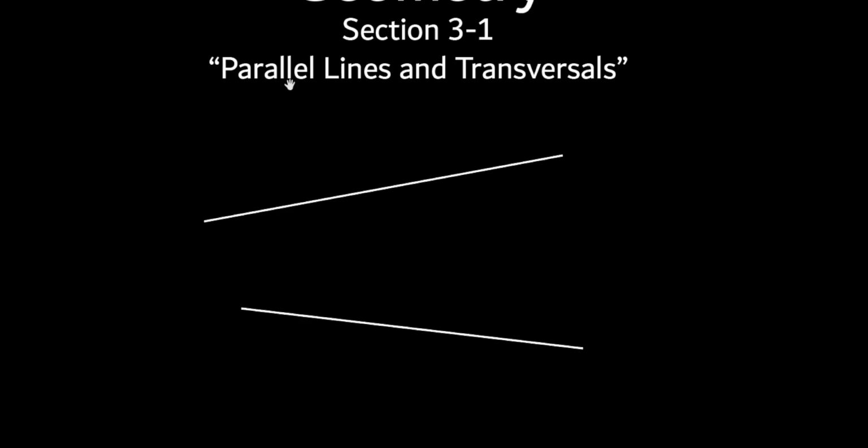What do I know about parallel lines? Somebody tell me what I know about parallel lines. Jaden? That they go on forever and never meet. They never meet. Correct. These two lines go on forever, but they will eventually intersect. Instead of meet, that's a good word when you're first talking about it, but eventually we'll just say that they don't intersect. Everybody got me on that? So that's what parallel lines are.